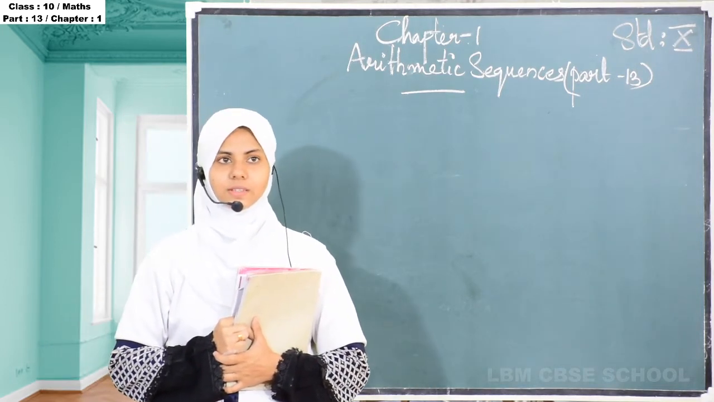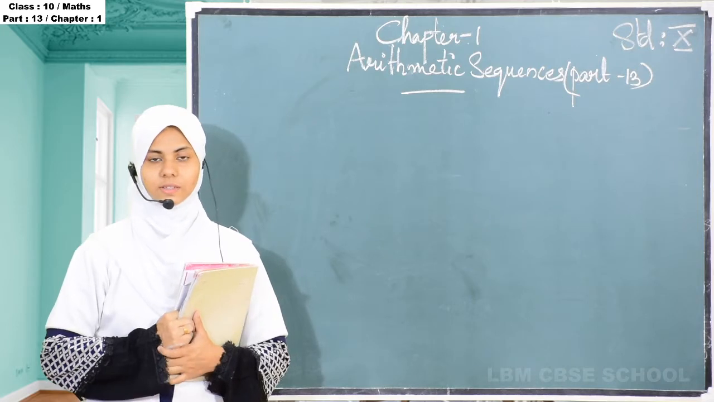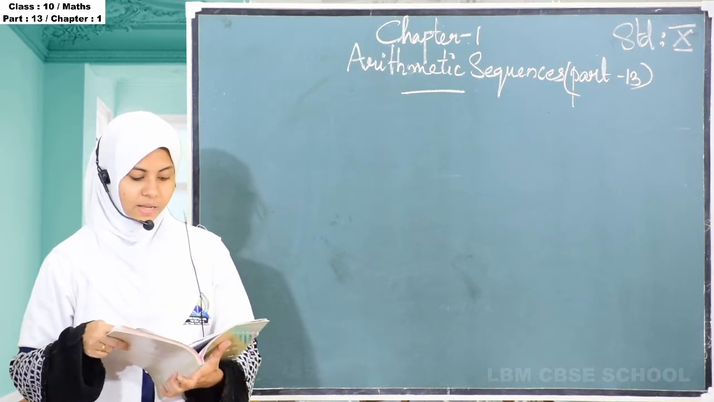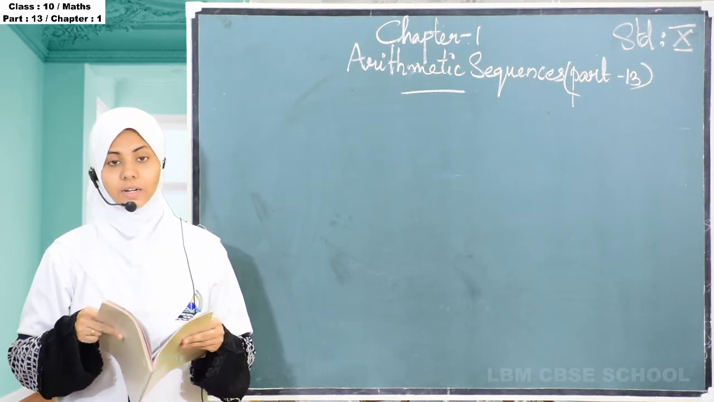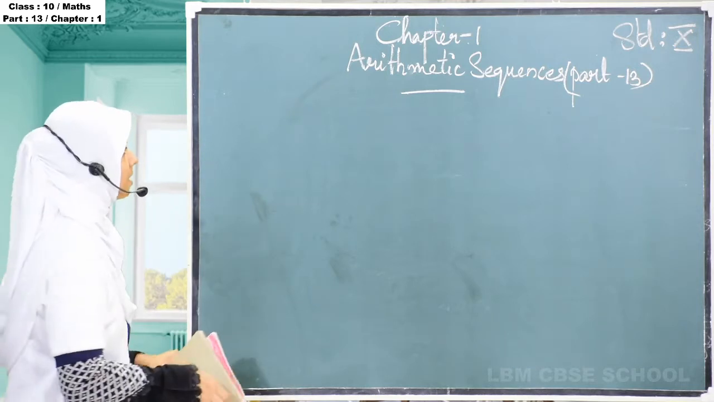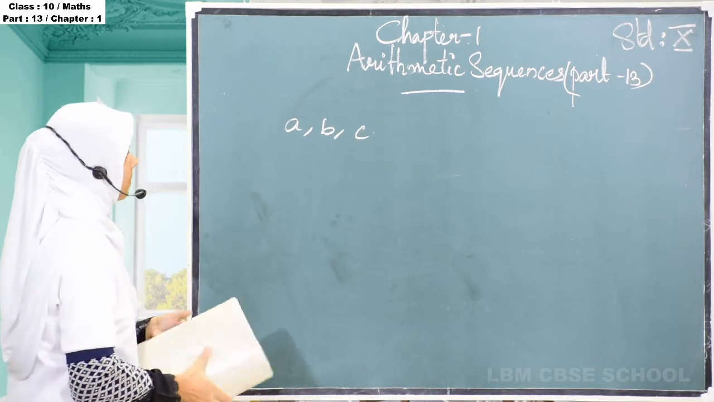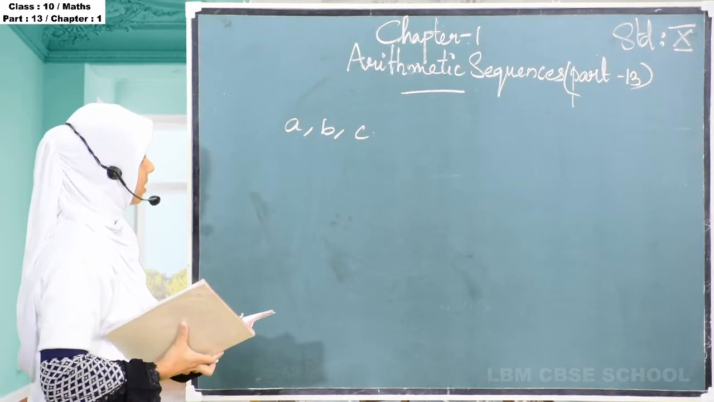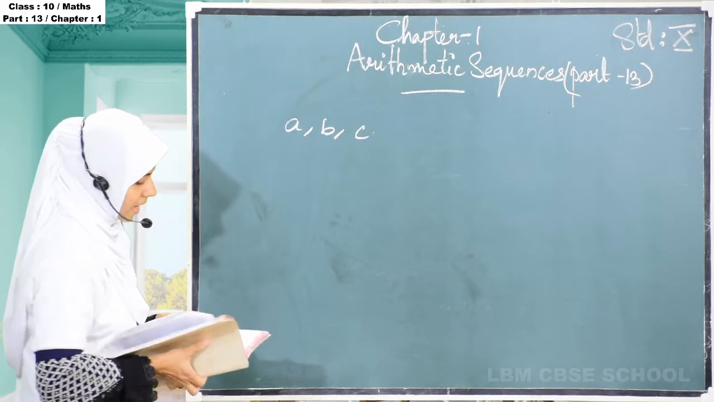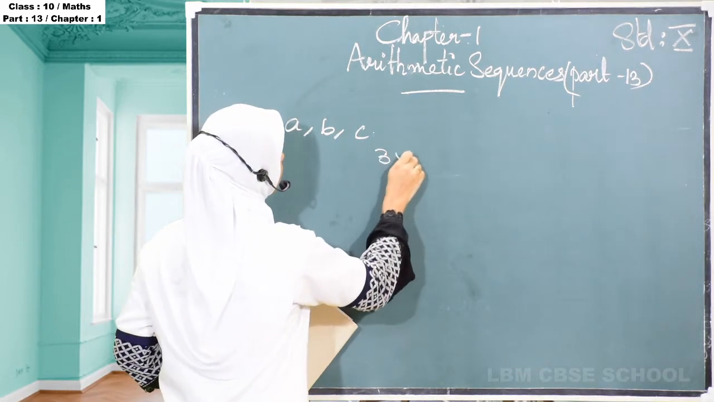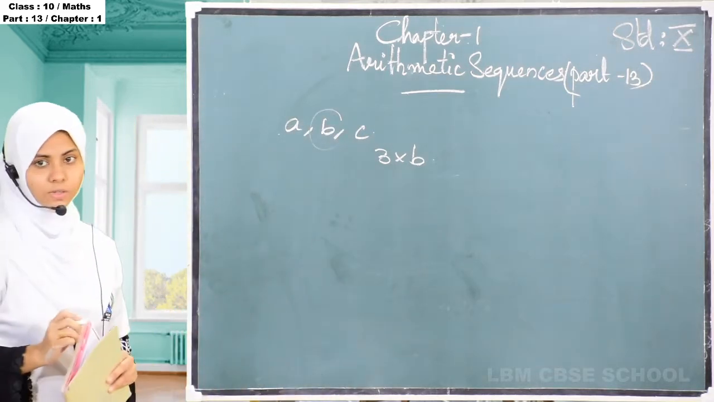In the previous class we started the new topic of this chapter, that is sums and terms, and I just taught that the sum of any three consecutive terms in an arithmetic sequence is 3 times the middle term. That is, if the consecutive terms of the arithmetic sequence are A, B, C, what about the sum of those consecutive terms? 3 times the middle term, that is 3 times that number B, we will get the sum of these 3 terms.